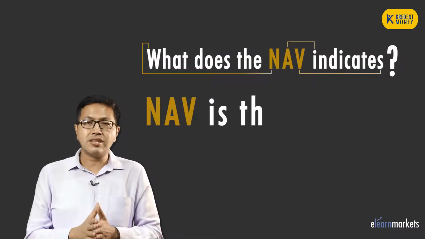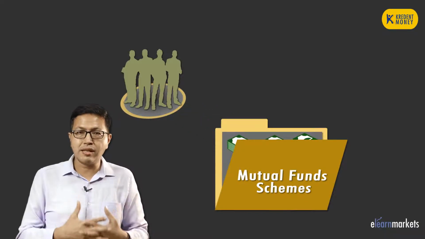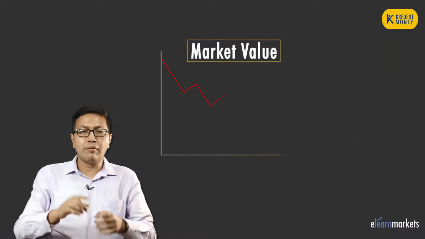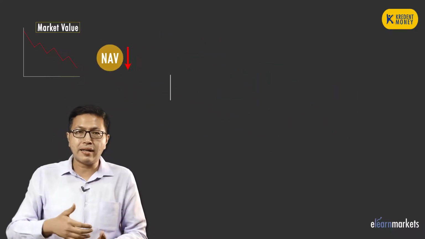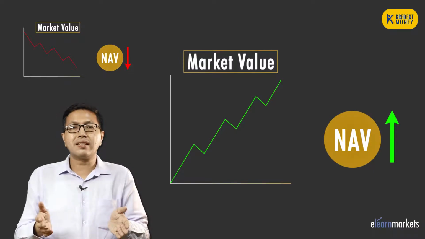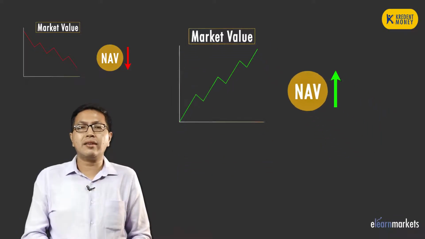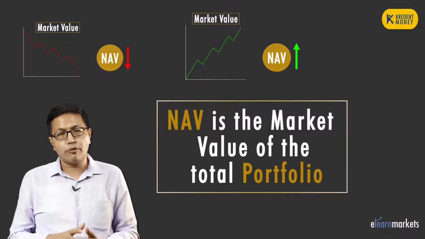Let us understand this. So NAV is essentially the market value of the entire portfolio. If you are investing into some mutual fund scheme, that scheme money is invested into the equity market or into the debt market. So if the market falls, then the market value of the entire portfolio falls and the NAV also falls. Similarly, if the market rises, the portfolio value rises, then the NAV also rises. That is essentially the meaning as to why we say that NAV is the market value of the entire portfolio. Now, what is the calculation?